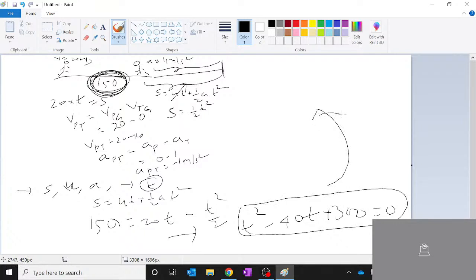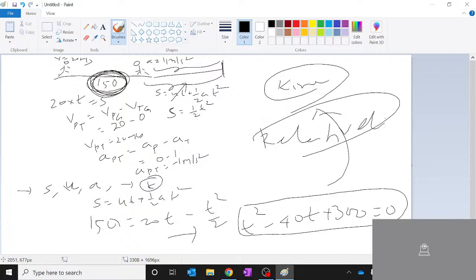Understood. So you can either find it using the concept of plane kinematics, where you have to find the individual motions, or you can use the concept of relative velocity. You know that relative distances remain the same in the same frame of reference. So that's how you deal with the entire concept.